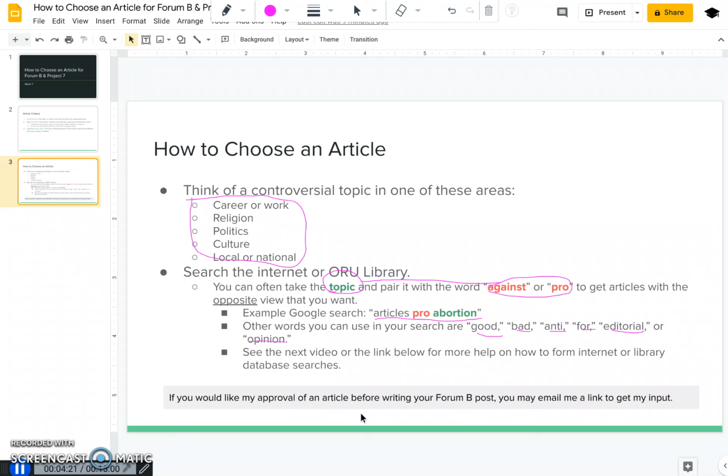And then lastly, if you would like me to confirm or approve an article before you move forward and write about it for Forum B, please just email me the link to that article and I'll give you my input.